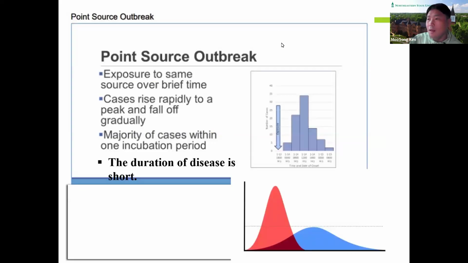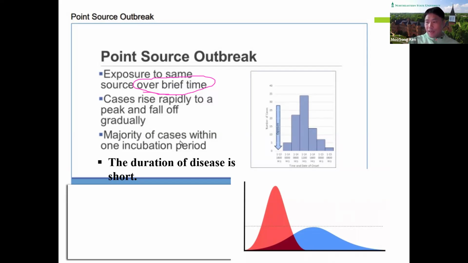So the first one, point source outbreak. People are exposed to the same source over a brief time. That is the key of the point source outbreak. So the cases rise rapidly to a peak point and fall off gradually.